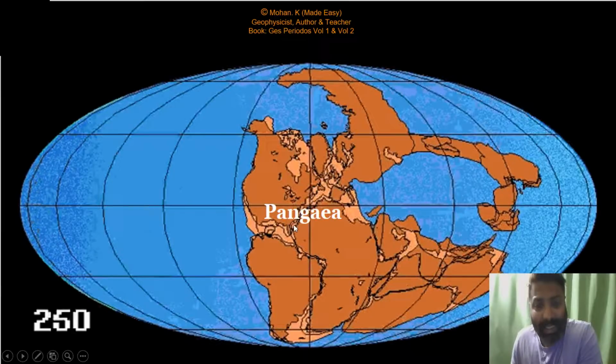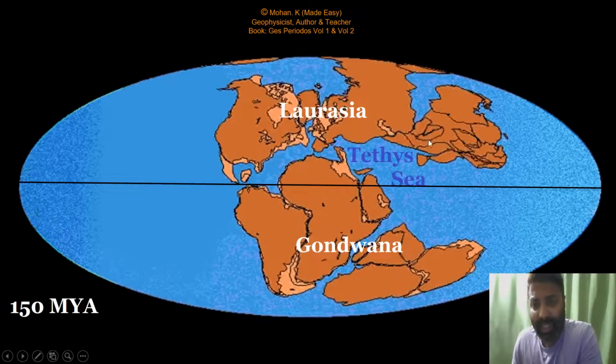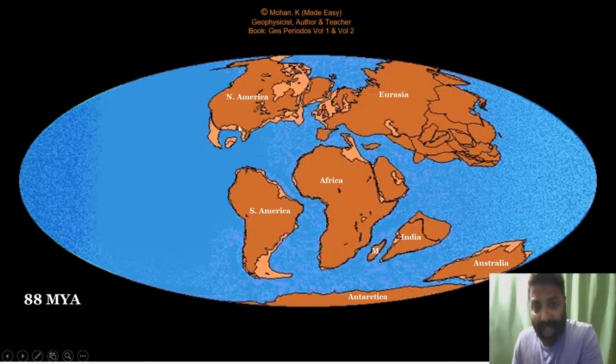I want you to notice here, I'm going to show you step by step how Pangea split into Laurasia in the north and Gondwana in the south, and the sea in the middle was called the Tethys Sea or Tethys Ocean, which had large sediments deposited in it by the ancient rivers. So Tethys Sea was basically a geosyncline. Please notice India here, friends. Here I have highlighted all the names of each continent: North America, South America, Africa, Arabian Peninsula here, Eurasia, India, Madagascar, Antarctica, and Australia. Notice India was earlier in the southern hemisphere, part of the Gondwana.